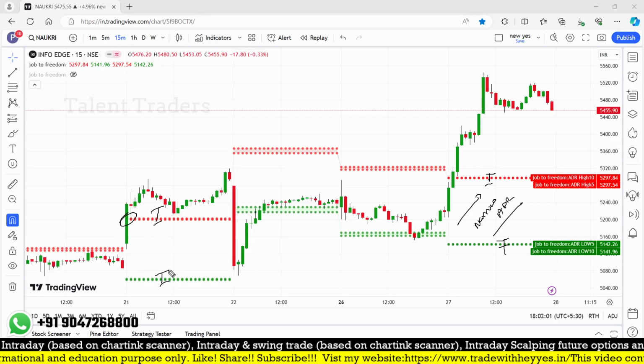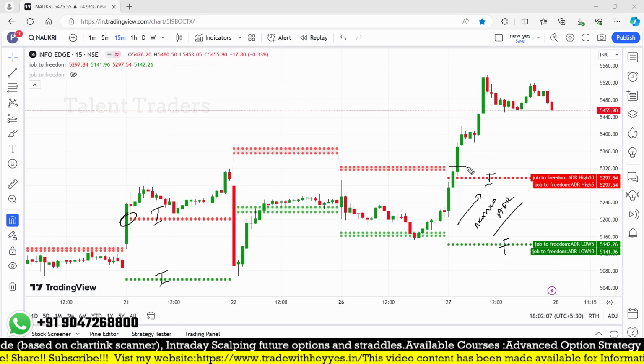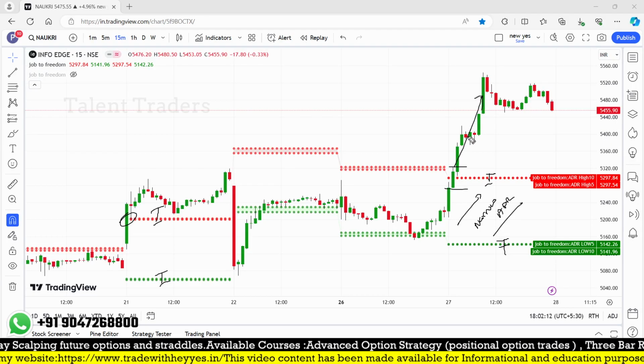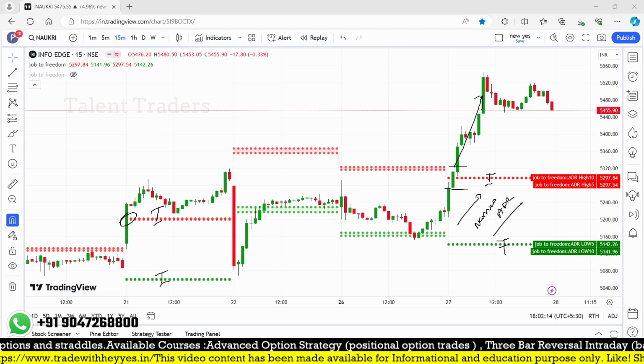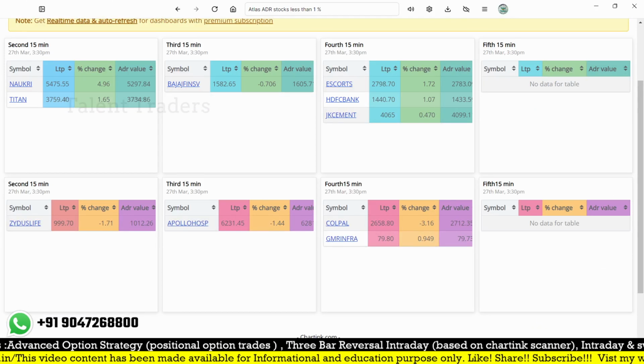We have also made a scanner available for that: narrow ADR for tomorrow, how do we find it out? What happened in this case is that the second candle gave you the breakout, with a stop loss maybe, and it gave you such a good move. This particular stock we found based on our scanner, and one more stock which happened the same way is Titan.